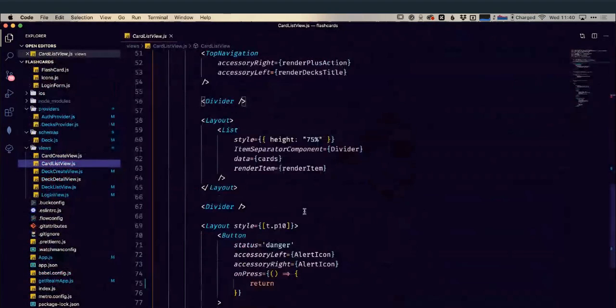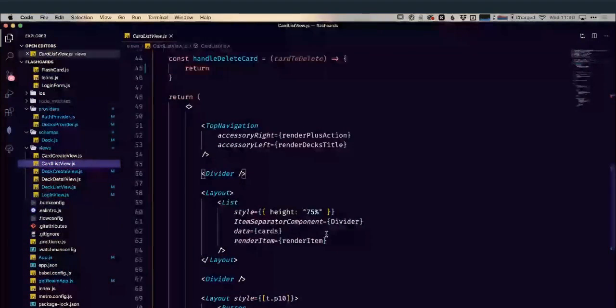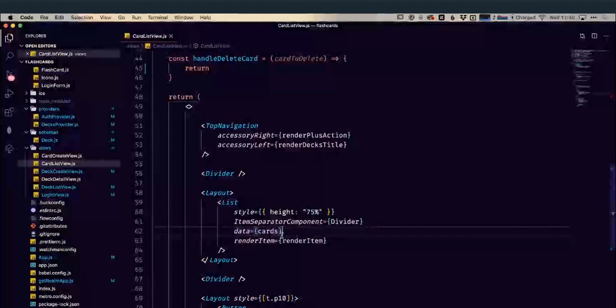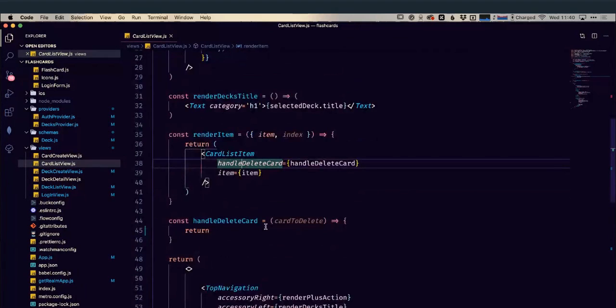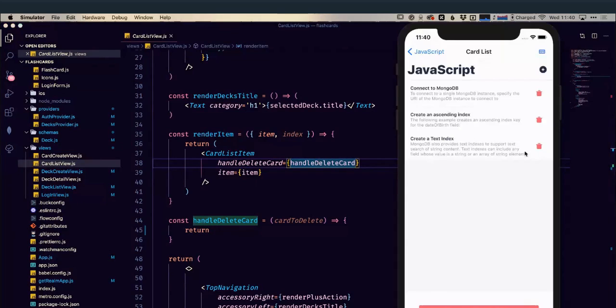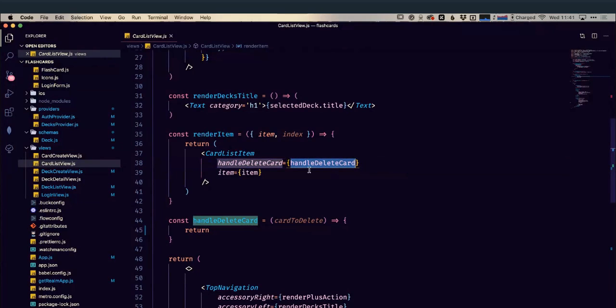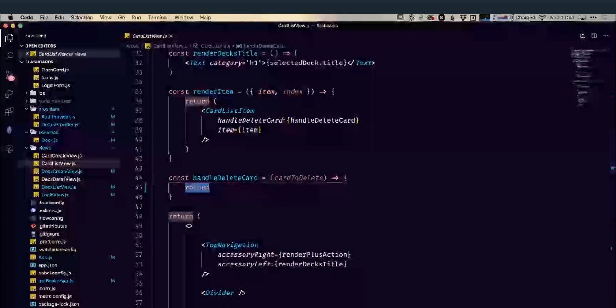We have this list, which now receives our cards instead of our deck, and calls this render item for each card. And our render item calls a card list item, which has some functionality on it to handle delete card, etc. So the first one then is this handle delete card. Whenever we're pressing this button, it's trying to trigger this function handle delete card, and the handle delete card is not doing anything. So we need to fix that.